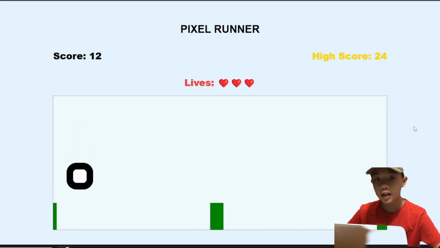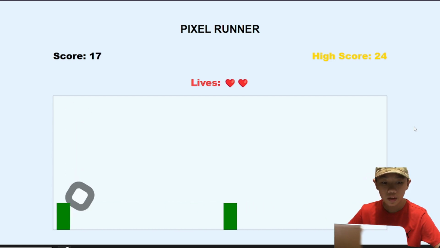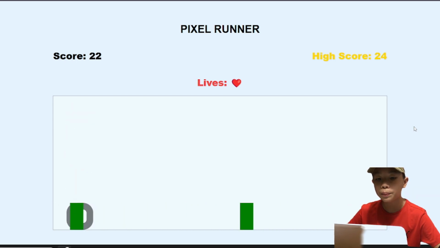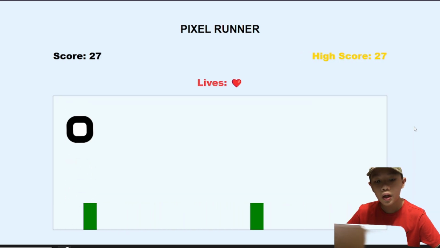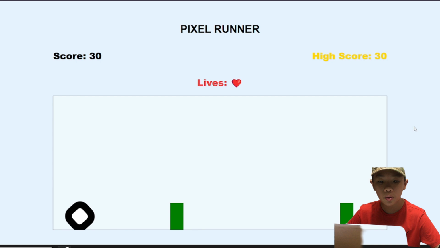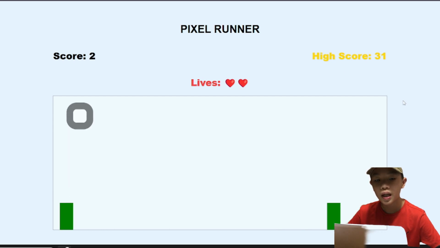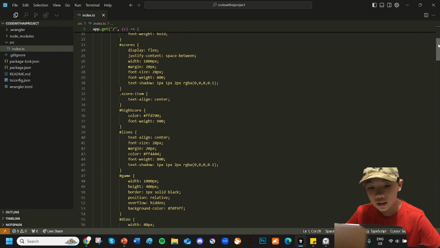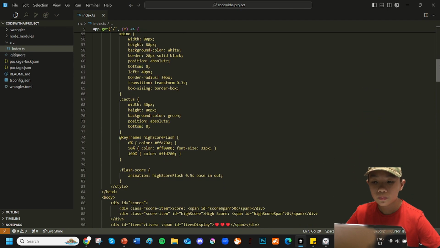It is a sliding platform game inspired by the famous Google Dino Runner game, where players play as a pixel to jump and avoid incoming blocks. Players use the spacebar to jump. Every block avoided is a point added to your score, which you can set a high score that will be locked into the game. Each player will have 3 lives to get a temporary immune system every time they lose a life. These are my codes.